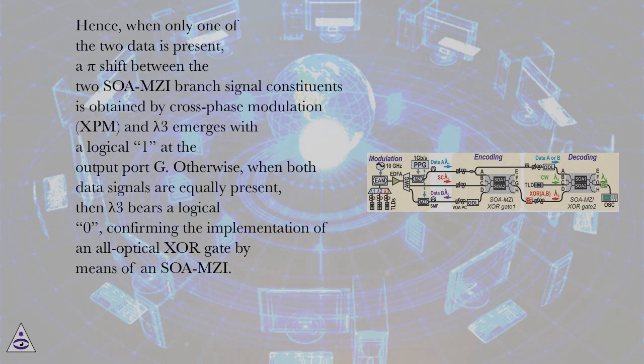Hence, when only one of the two data is present, a pi shift between the two SOA MZI branch signal constituents is obtained by cross-phase modulation, XPM, and lambda 3 emerges with a logical 1 at the output port G. Otherwise, when both data signals are equally present, then lambda 3 bears a logical 0, confirming the implementation of an all-optical XOR gate by means of an SOA MZI.